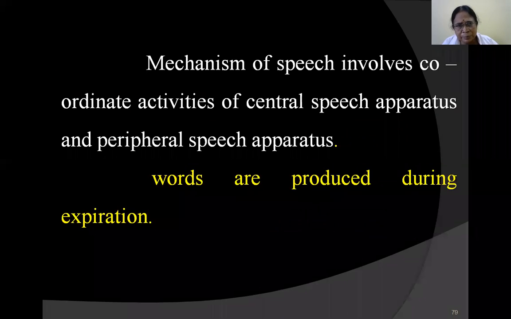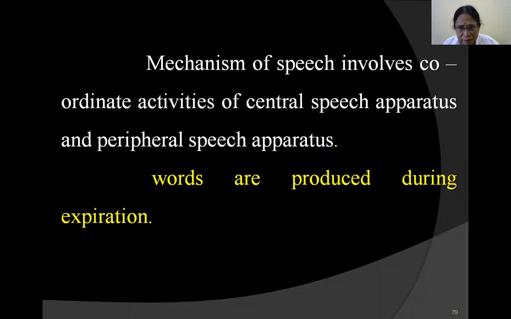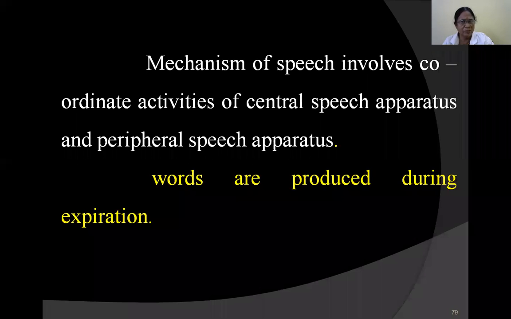Now, the mechanism of speech involves coordinated activities. There are the central speech apparatus and the peripheral speech apparatus. Central speech apparatus: cortical regions, all these things. Peripheral speech apparatus: mouth, tongue, vocal cords. There should be coordination between the central speech apparatus and the peripheral speech apparatus along with the respiratory system. They respond to the signals sent by the central speech apparatus, that is the cerebral cortex. Thus the words are produced only during expression.